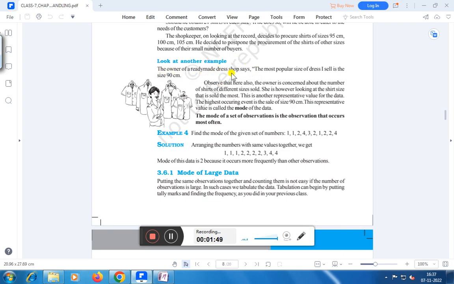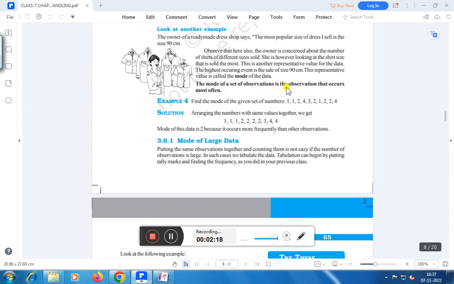The owner of a ready-made dress shop says the most popular size of dress I sell is the size 90 cm. Observe that here also the owner is concerned about the number of shirts of different sizes sold. She is, however, looking at the shirt size that is sold most. This is another representative value for the data. The highest occurring event is the sale of size 90 cm. This representative value is called mode of the data. The mode of a set of observations is the observation that occurs most often.